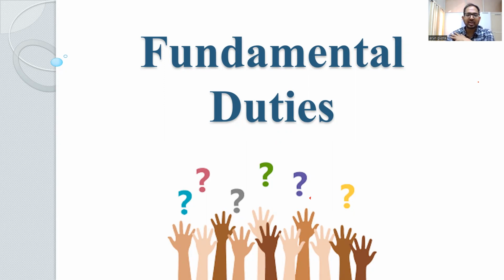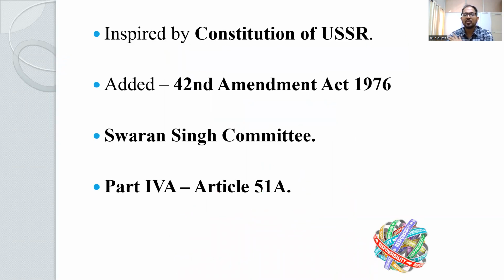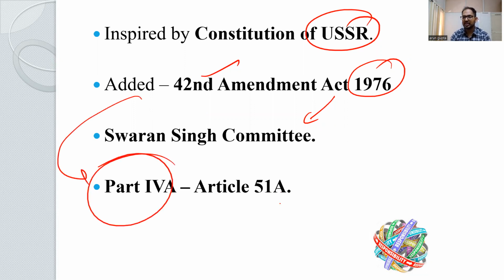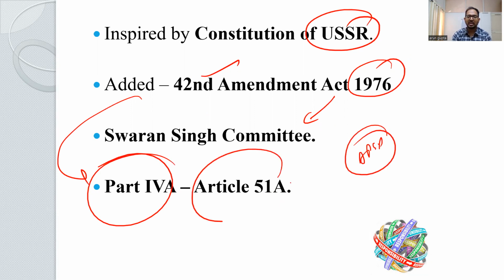Now we'll talk about what the duties are and how they came into the Indian Constitution. They are inspired from the Constitution of the USSR, and they were not present in the original Constitution, and were added by the 42nd Amendment in 1976. They were added on the recommendation of the Swaran Singh Committee, and by the Act, Part 4A was inserted into the Indian Constitution just after the DPSP, and Article 51A was inserted.